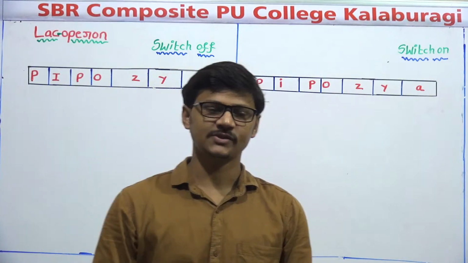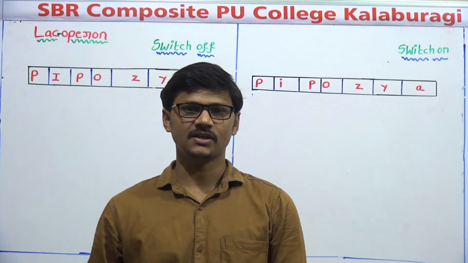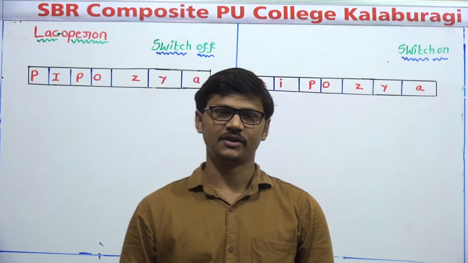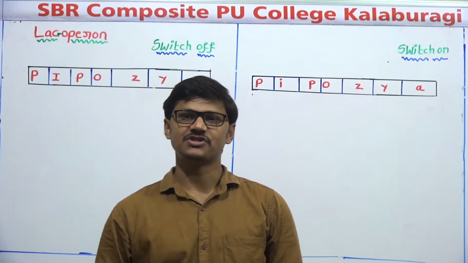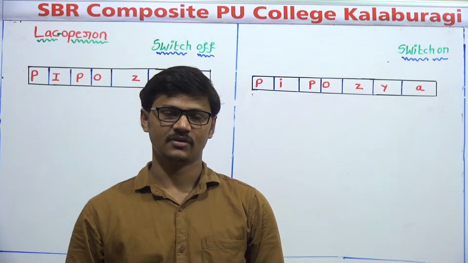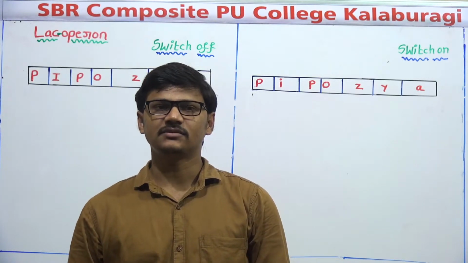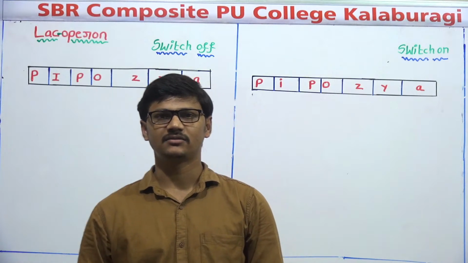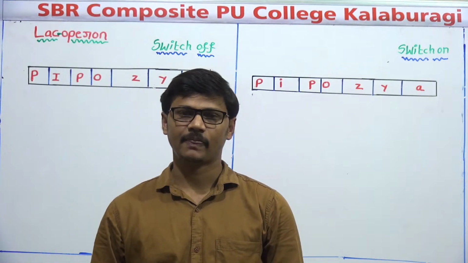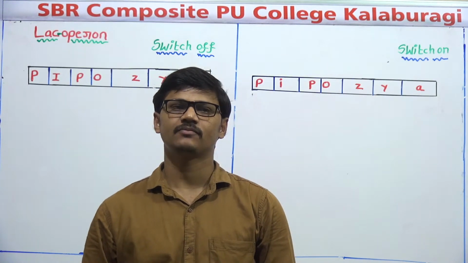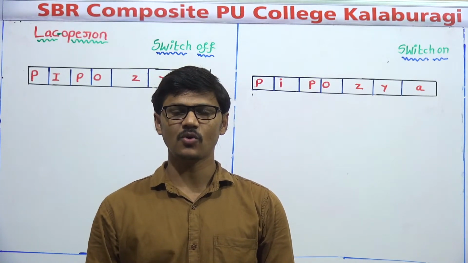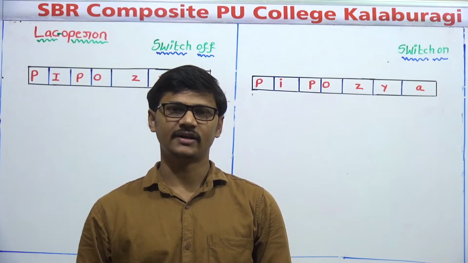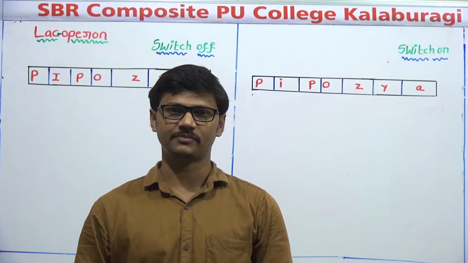Good evening, students. In the last class, we discussed gene regulation, or regulation of gene expression. We studied that it can be done at various levels in eukaryotes, whereas in prokaryotes it can be done only at the transcription level.